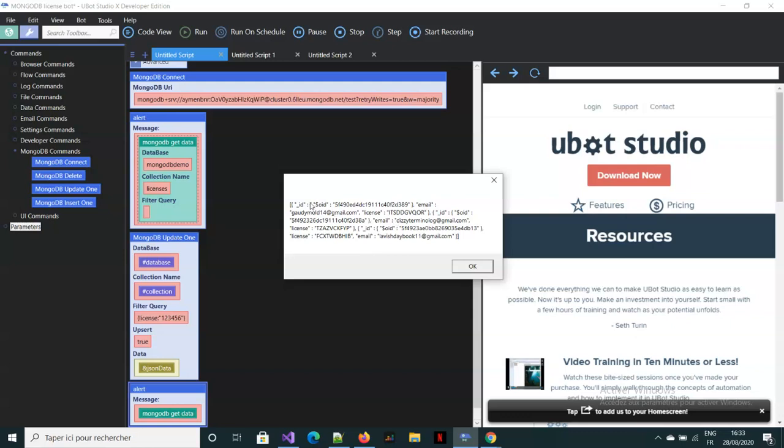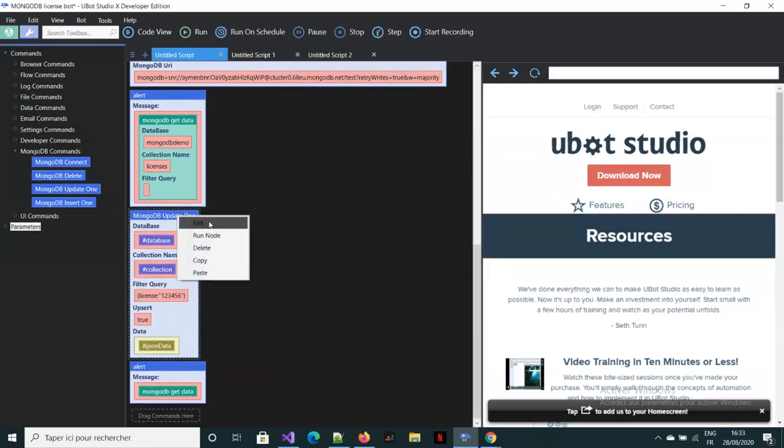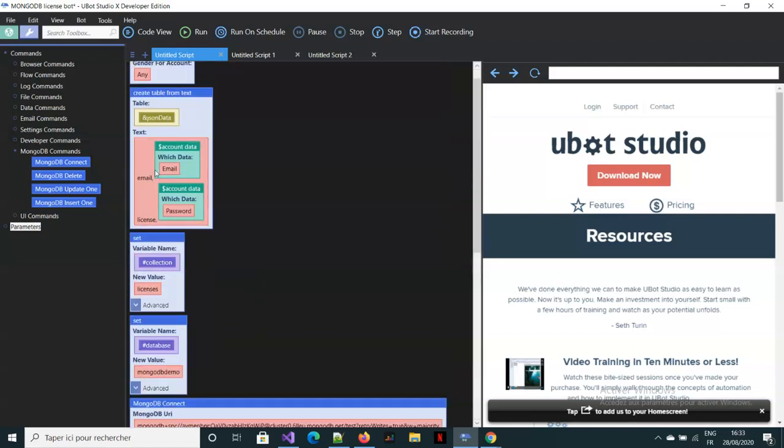Where's the license? Oh, we added the new license here. We added the new license because it wasn't in there. But if you set this to false, of course you have to check the same record here, the same password here.